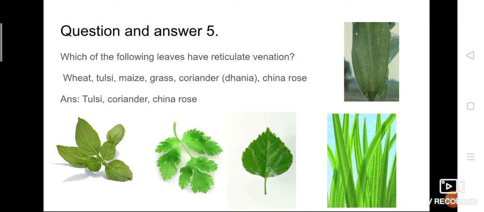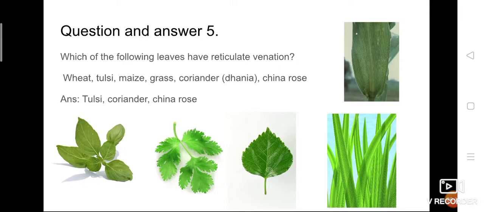The first one, wheat. If you take a wheat plant, the arrangement of veins is looking like grass. That is parallel in nature. So wheat comes under parallel venation. If you take tulsi leaves, they have one primary vein. From the primary vein, some branches arise. Okay, side veins you can see. So it is a reticulate venation. If you take maize, maize also looks like wheat. Their leaves also look like wheat. So maize also has parallel venation.